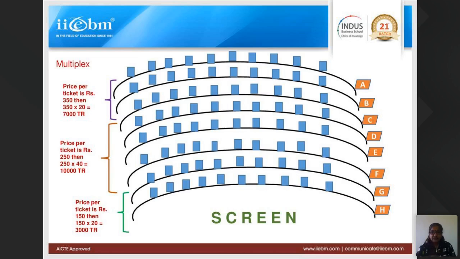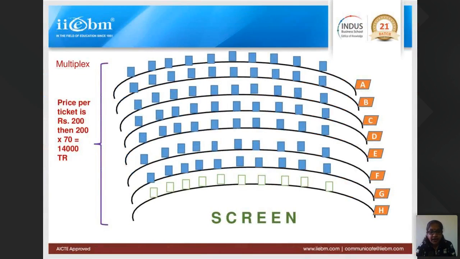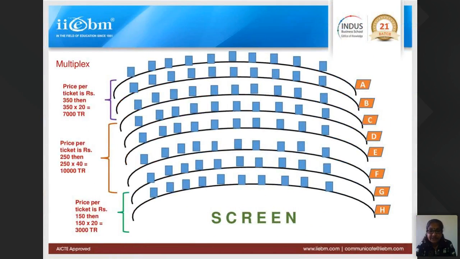Now he's going to run this in a day, say for example, 5 to 8 shows or 10 shows, something like that. Then you can imagine the amount of profit the person must be making, or the revenue the person must be earning. So, charging the same price to all seats, or if some of the seats don't get filled, and he is doing price discrimination, this is called price discrimination, that fetches him more revenue, more profits. I hope this is clear.